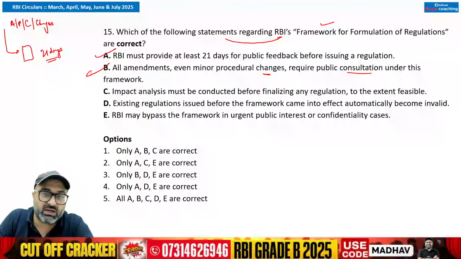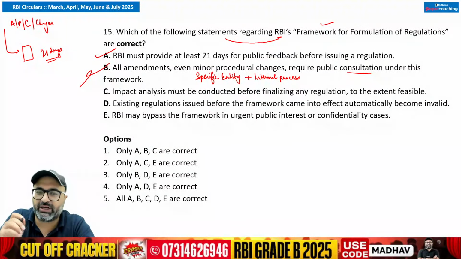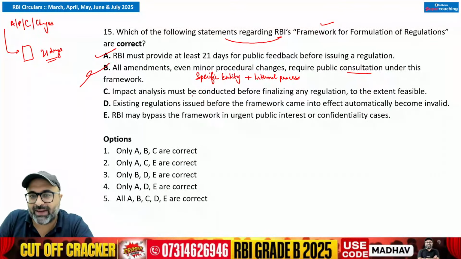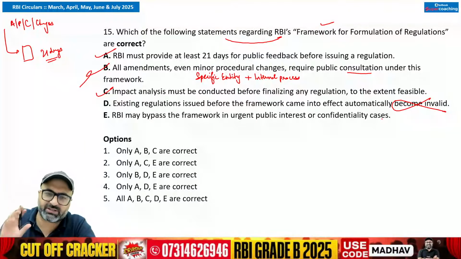No sir, this is wrong. If there is a minor procedural change, or a specific entity related announcement, or an RBI internal process review, then in that case there is no need to follow all these steps. Impact analysis must be conducted before finalizing. That is true. Existing regulations issued before the framework came into effect automatically become invalid. No sir, they will be considered valid.